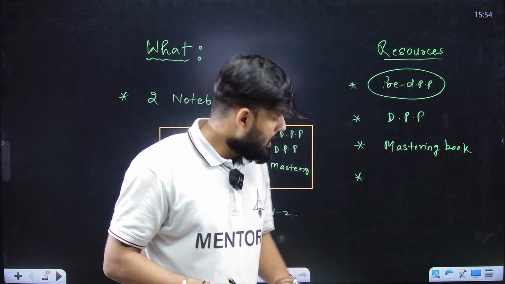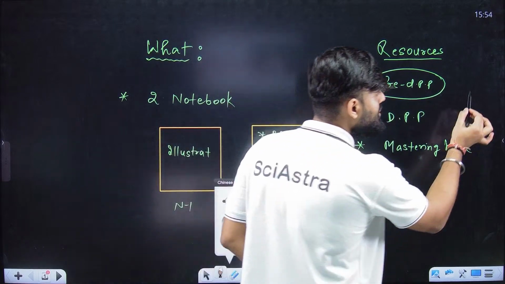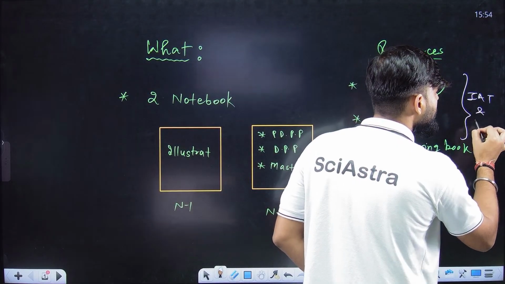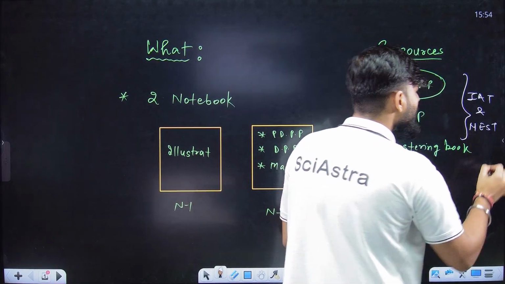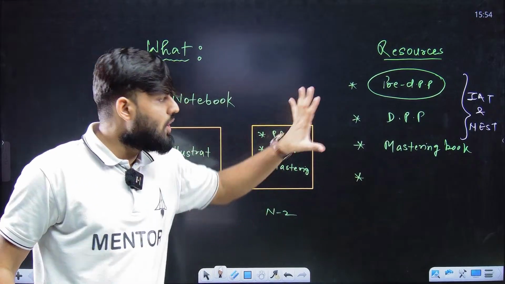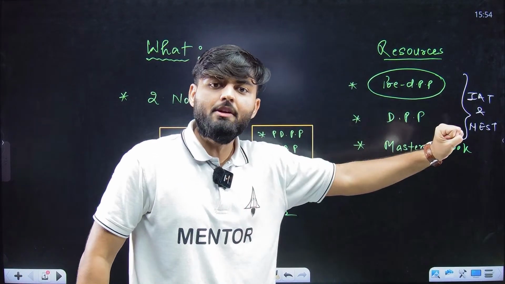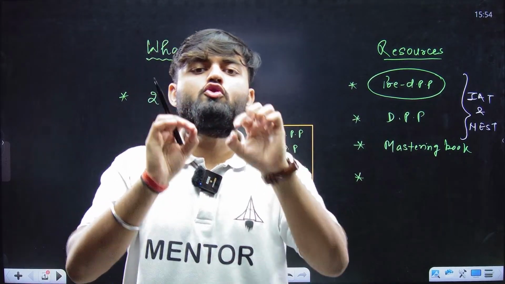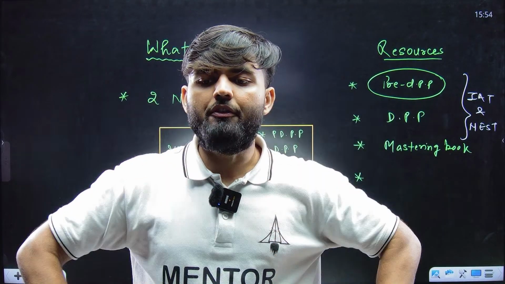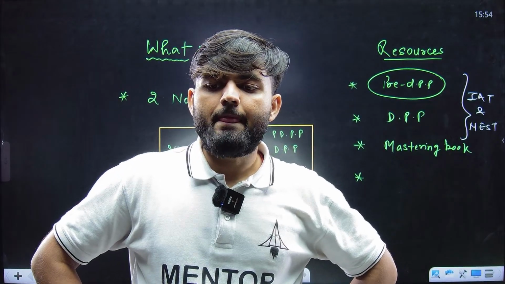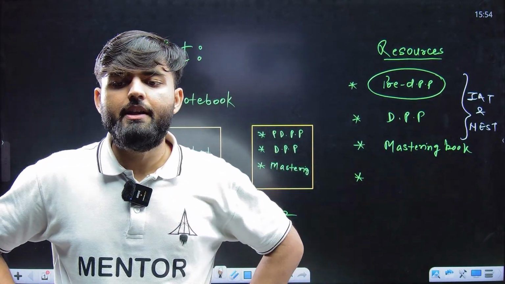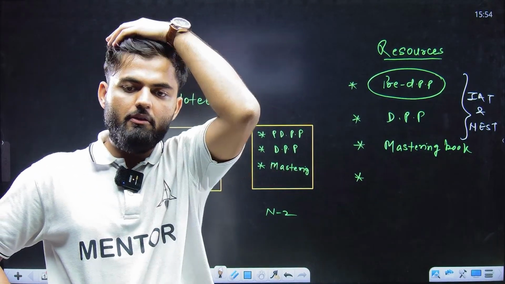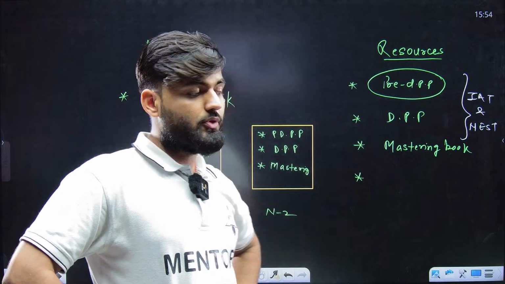These are the portions for those students who are only and only preparing for IIT and NEST. You have to complete all of them. If you are able to complete this for all the chapters, you are well prepared to solve 13 or 14 questions out of 15. No, 2.0 students are not getting that mastering book. 3.2 are getting it. I guess it will be delivered to their homes soon.